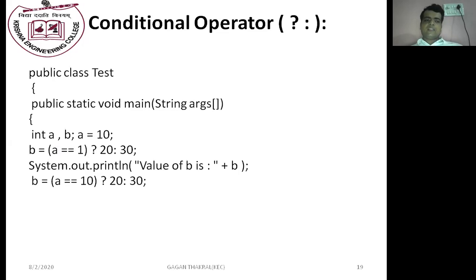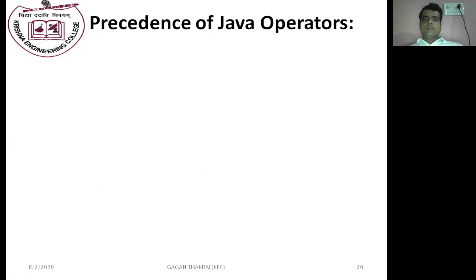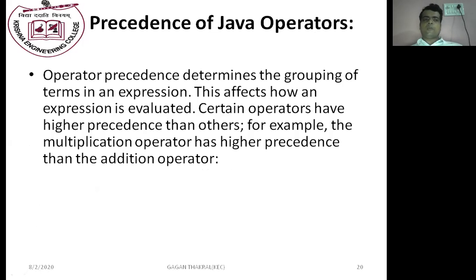In the next case, we test a is equal to 10. 10 equal to 10, the condition is true, and this will print 20. The first output will be 30 and the second output will be 20 for this program, and this is known as a conditional operator.